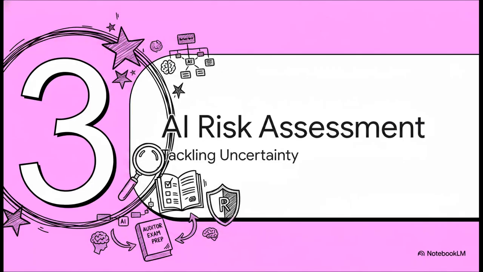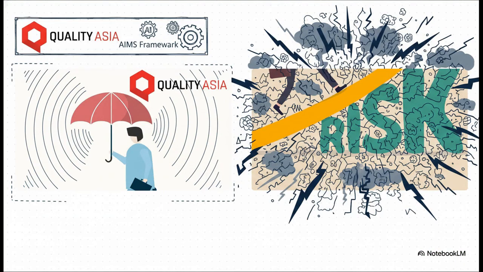Moving on to Module 3, AI Risk Assessment Strategies, Tackling Uncertainty. Think of it this way. On one side, organizations face the massive, looming weight of inherent AI risks. But on the other side, the auditor and the AIMS framework act as a sort of protective umbrella. Now, risk is defined here specifically as the effect of uncertainty. So your job as a lead auditor is to verify that the organization's protective umbrella is perfectly balanced against the uncertainty of those potentially devastating risks.